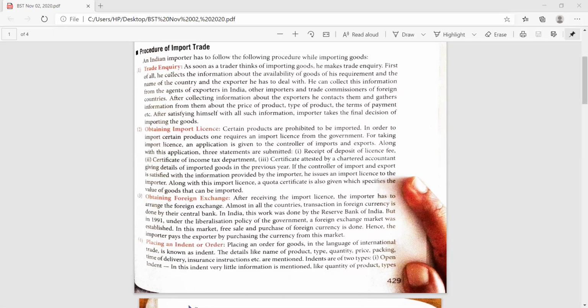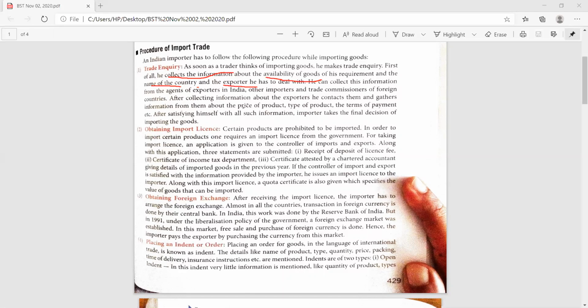He collects the information about the availability of the goods. He gets the information about the country. He gets the information or inquiry about the exporter with whom he is to deal. And he can collect the information from the agents of the exporter in India, other importers, and trade commissioners of foreign countries. After collecting the information about the exporter, he contacts them and gathers information from them about the